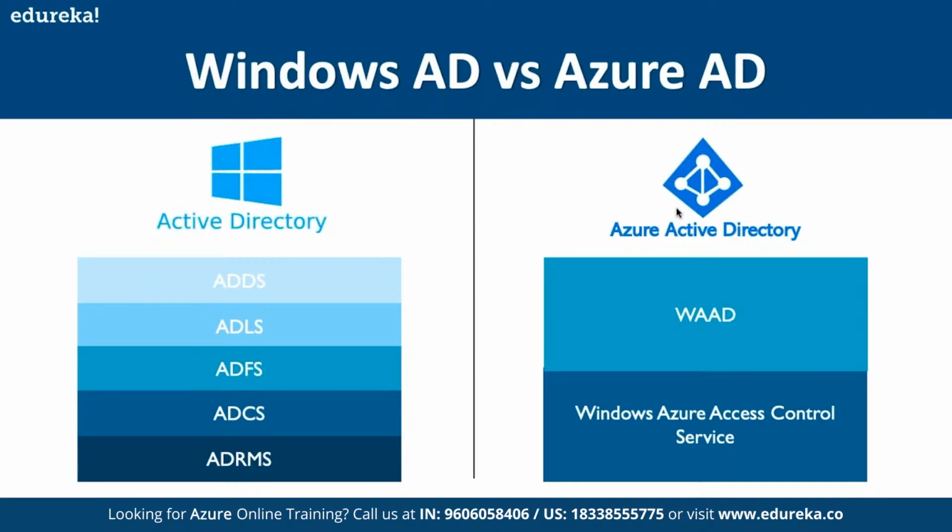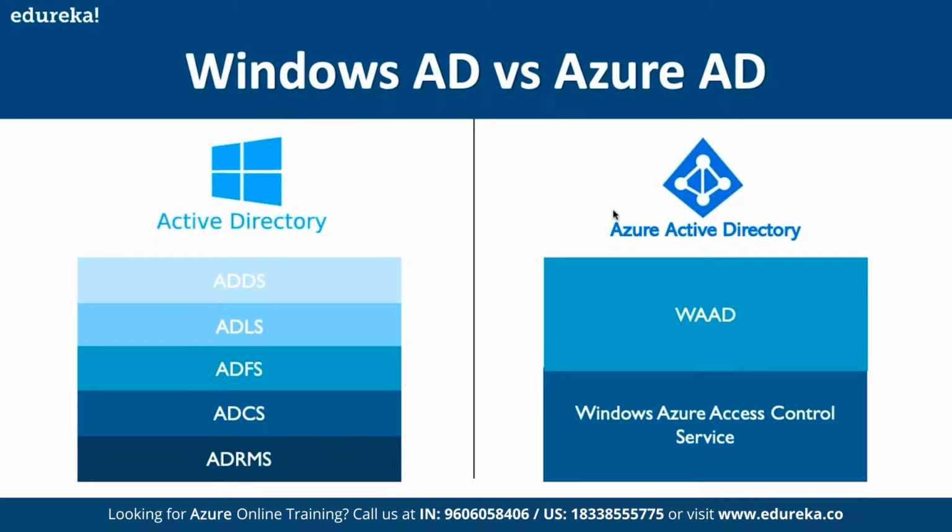So domain services are used to store centralized data and manage communication between users and domains, including login authentication and search functionality. That is what we mean by ADDS. AD stands for Active Directory, and DS for domain services. Then we also have lightweight directory services, or ADLDS. It supports directory-enabled applications to use the open LDAP protocol.